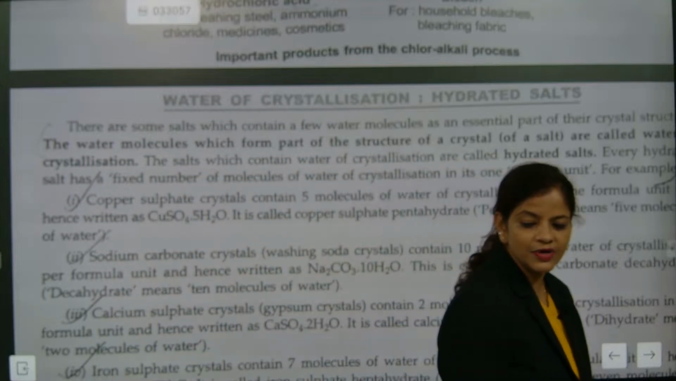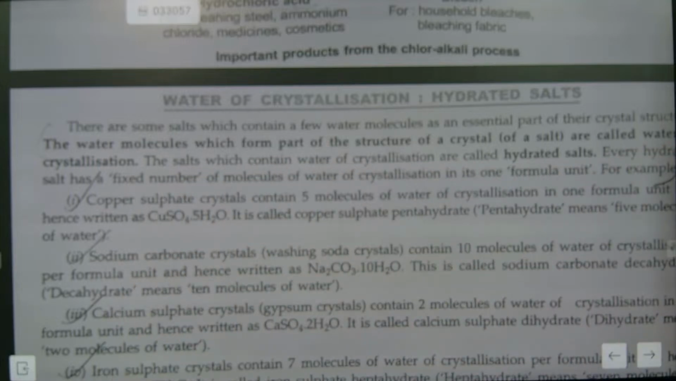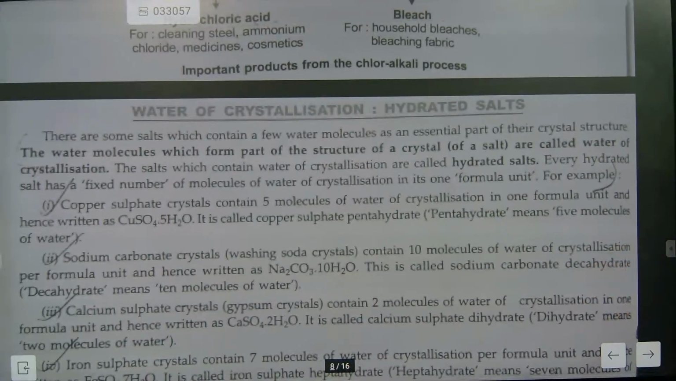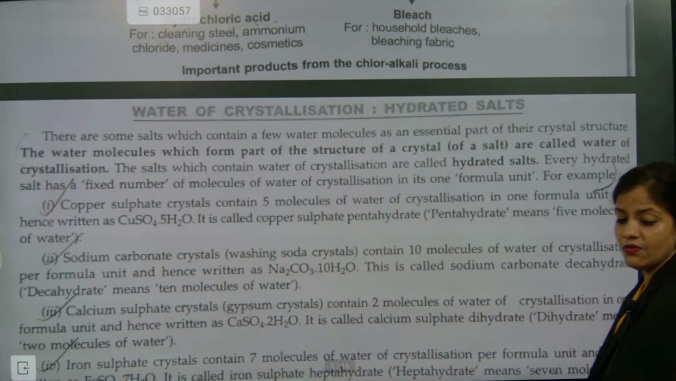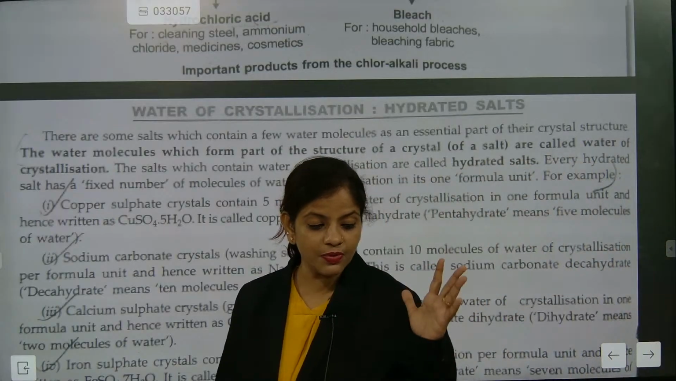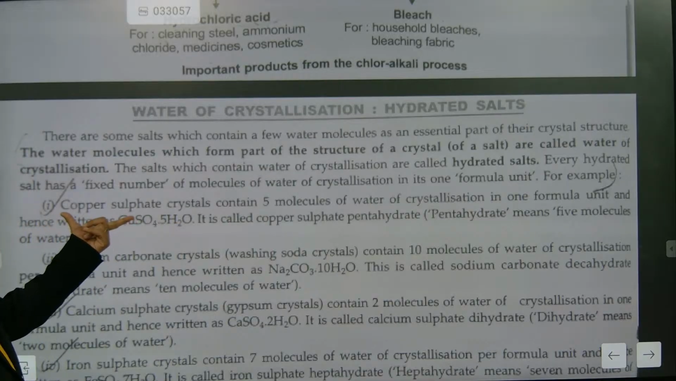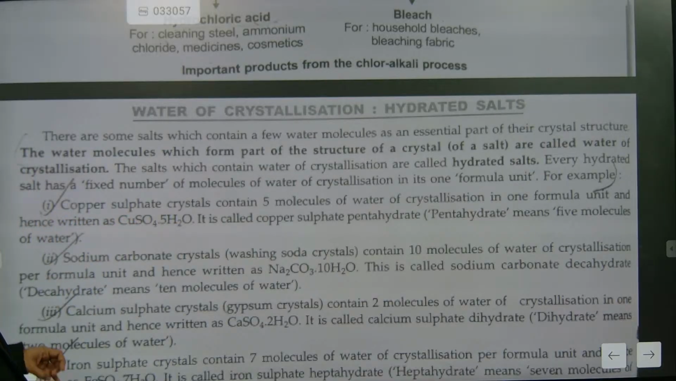Now, when we dehydrate it, the water will disappear. When the water disappears, its color will also go. Copper sulfate has how many molecules of water? 5 molecules. Understood or not?